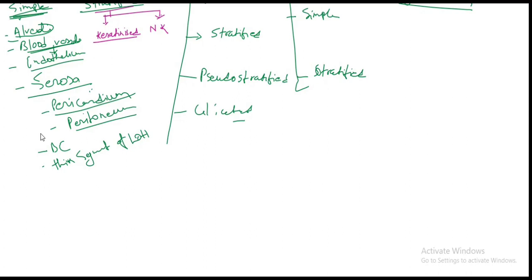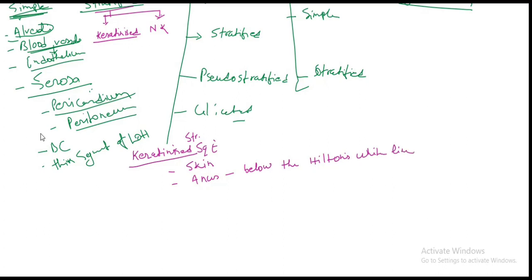Where is keratinized? Keratinized stratified squamous epithelium is found in the skin and anus below the Hilton's white line.